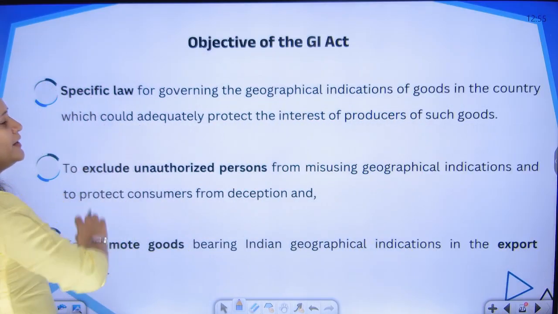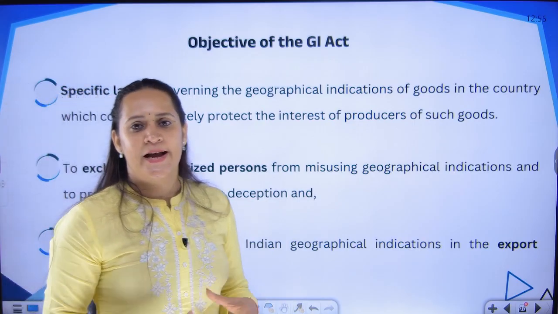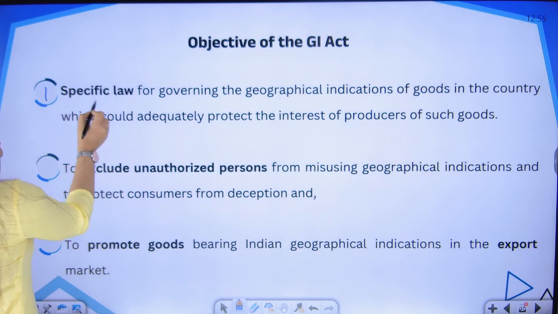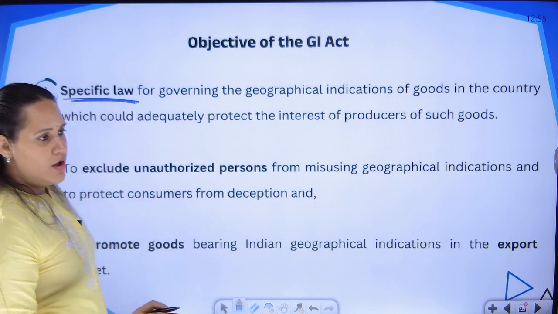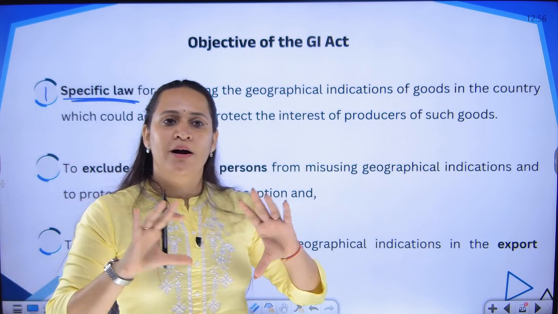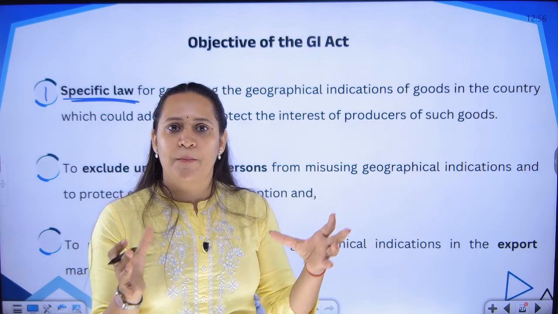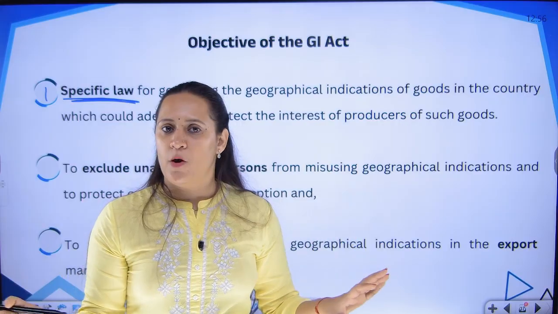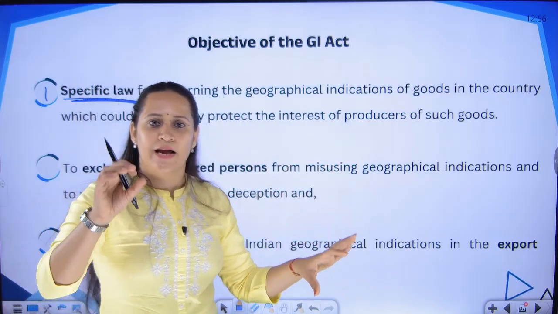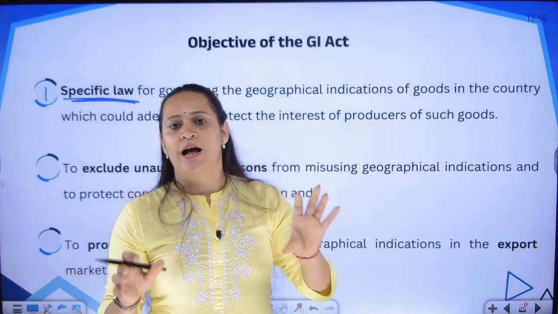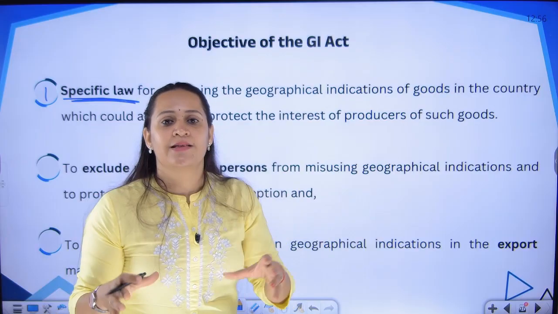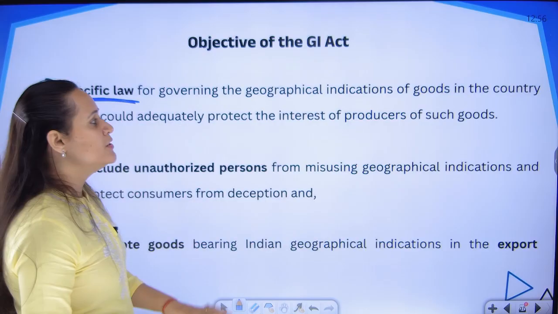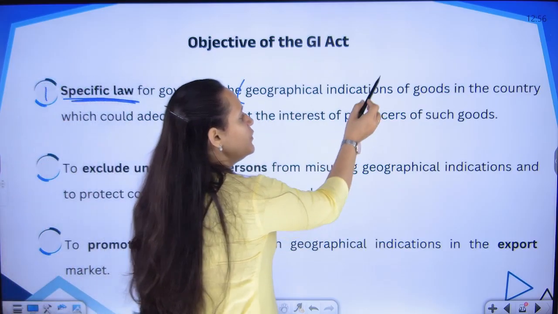Okay. What is the objective of the GI Act as per the preamble? It has three main objectives. First one is, we wanted a specific law. We did not want multiple topics of intellectual property under one enactment. We wanted different enactment for different intellectual properties. Patent, separate act. Design, separate act. Trademark, separate act. Copyright, separate act. So like that, even for geographical indication, we wanted a specific law that is going to govern the geographical indication.